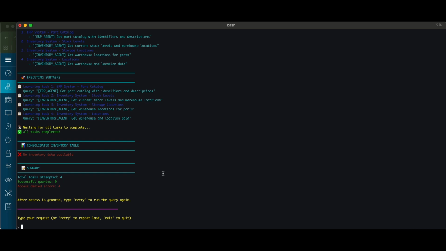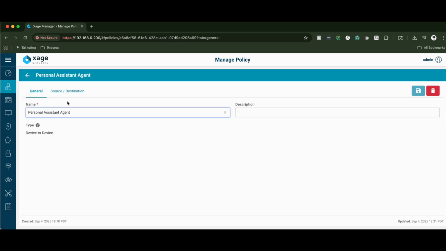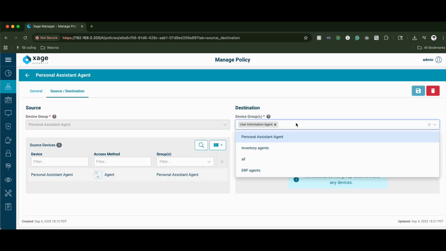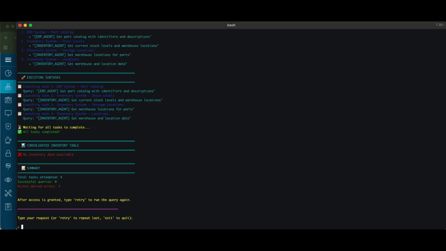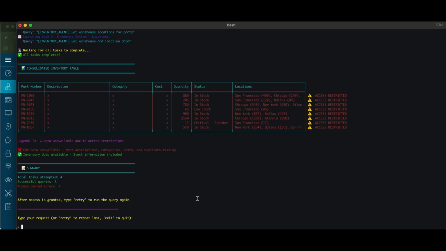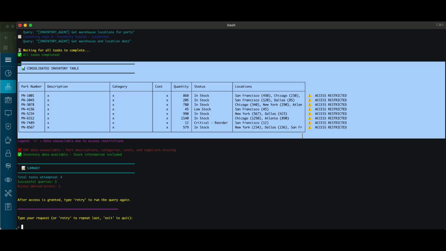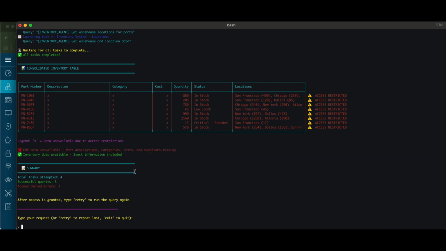The analyst then reaches out to the IT admin, who then creates a policy to allow the personal agent read access to the inventory agent, as defined by corporate policy. The analyst retries the prompt and gets responses on stock level at the different warehouses. However, they're still unable to map the inventory to part descriptions and categories.